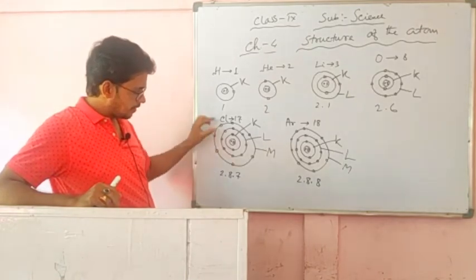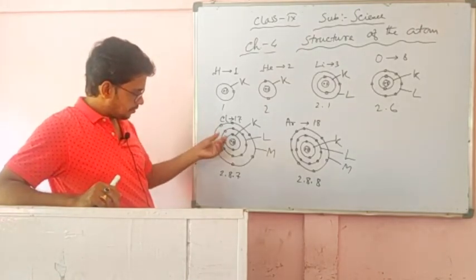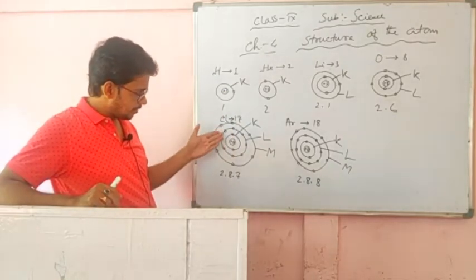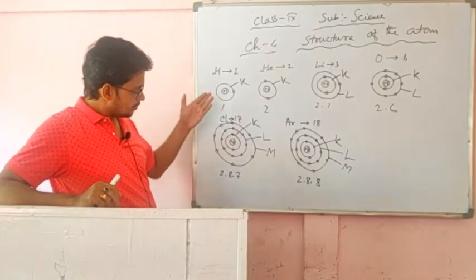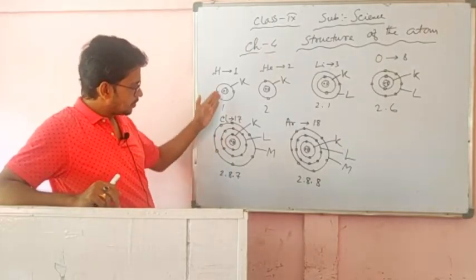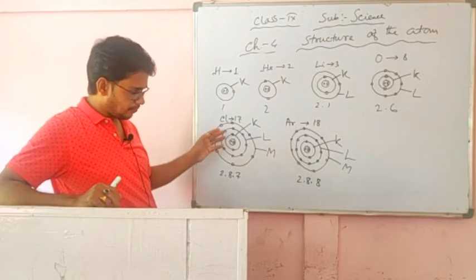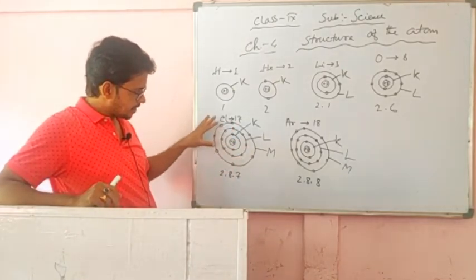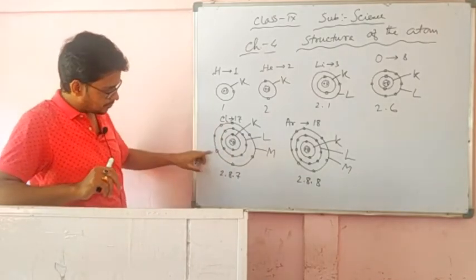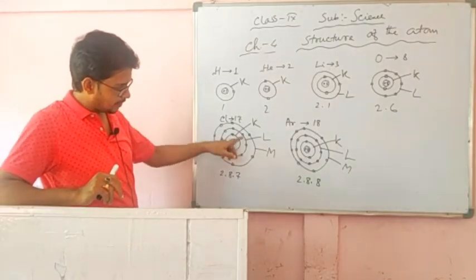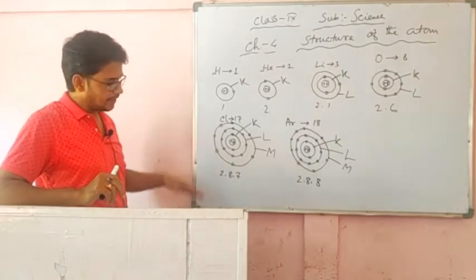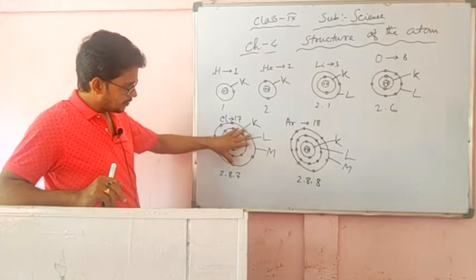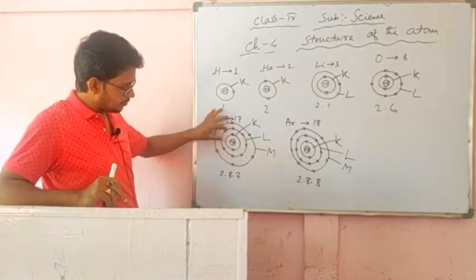And the number of electrons and number of protons has remained the same. So all the atoms are electrically neutral. This atom also has 17 protons and 17 electrons. 1 proton, 1 electron. 2 protons, 2 electrons. From the atomic number, we can understand this. From the arrangement of the electrons, this is the electronic configuration we can draw. This is the structure of the atom. The electrons revolve around the nucleus, which is at the center.